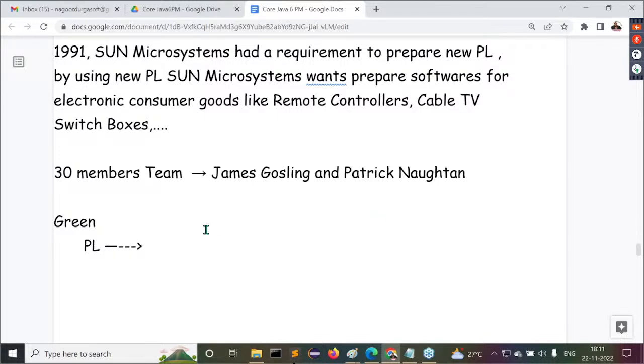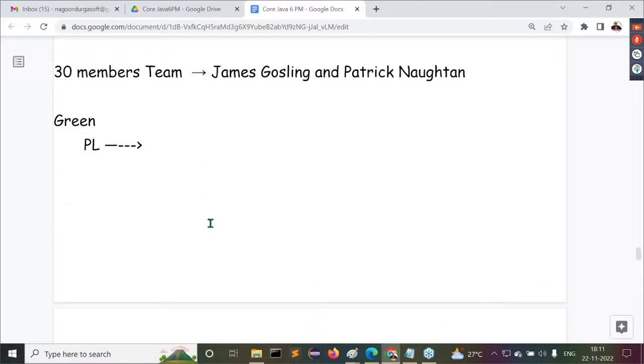But before starting to prepare this new programming language, Sun Microsystems wants to finalize some features. They want to have a paper plan, a description in which they finalize what qualities and features they want to maintain in the new language. The very first one is that they want to provide a simple programming language.